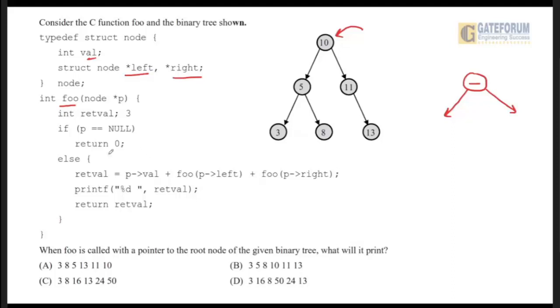It is saying that if p is equal to null, meaning whatever pointer has been passed to this function, if its value is null, then it will return 0. Otherwise, what will it do? It will take its value part plus the value returned by the left child plus the value returned by the right child. It will sum all of those values and then print it, right? So let us make this tree first: 10, 5, 11, 3, 8, 13.